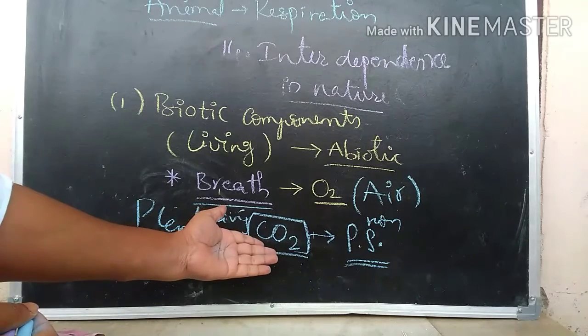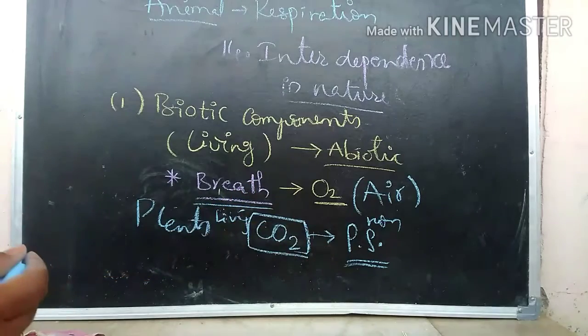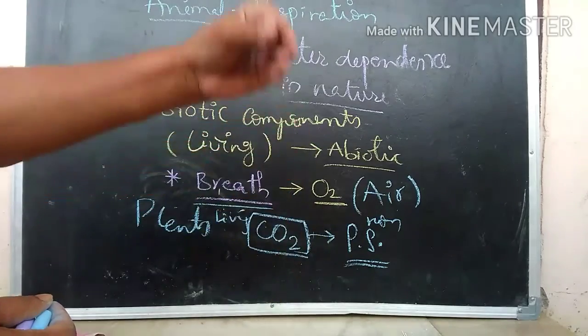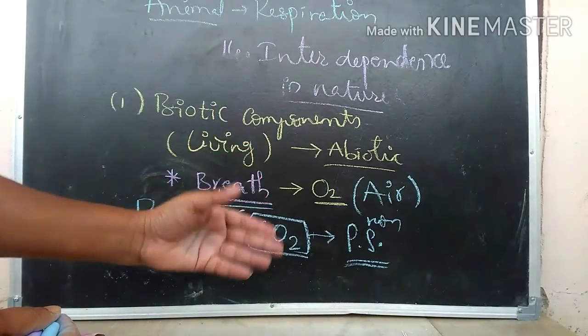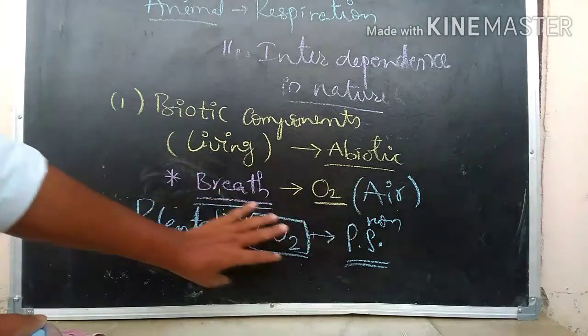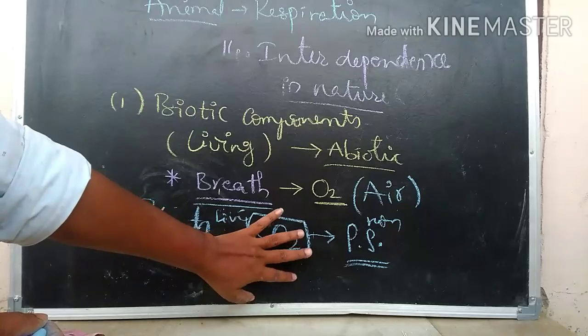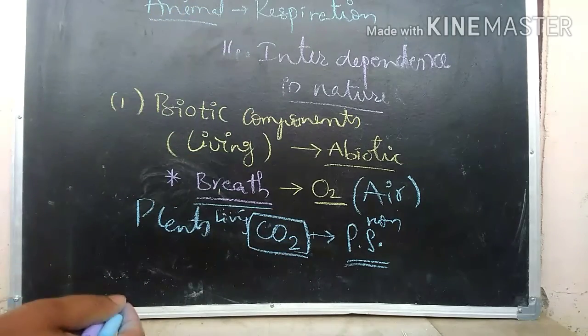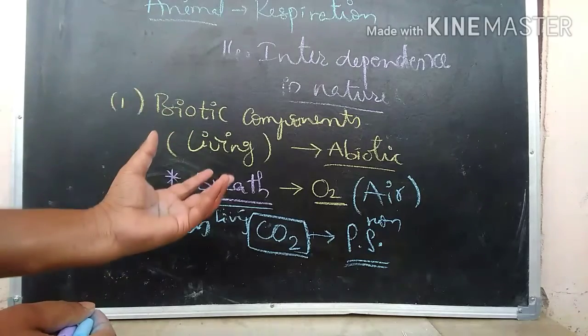So the plants take carbon dioxide and prepare the food. Right? So this food is provided to other animals. So if there is no air, then there is no food. When there is no food, we are unable to survive. Definitely, to get energy we have to take food.